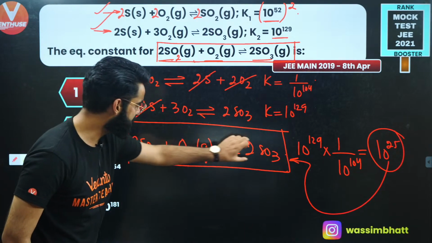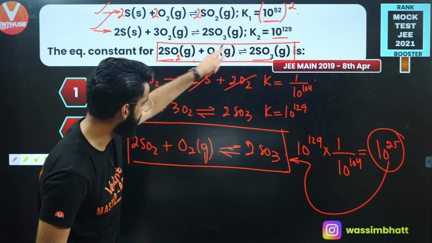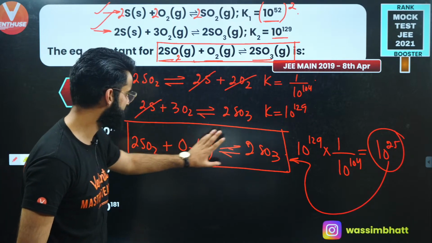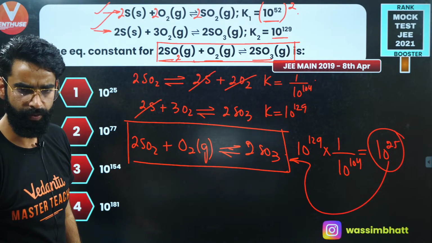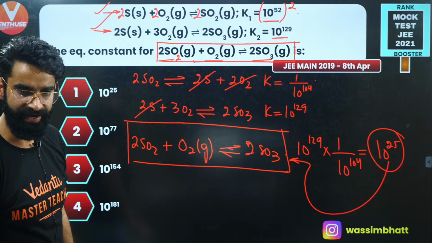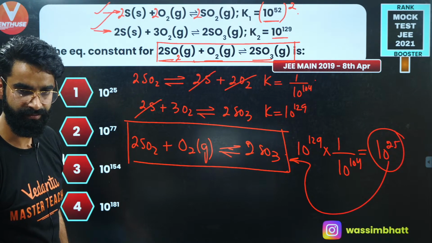See, I got the same reaction for which I was supposed to calculate the equilibrium constant. So for this reaction, equilibrium constant value comes out to be 10 raised power 25. Okay. Right. As simple as that.